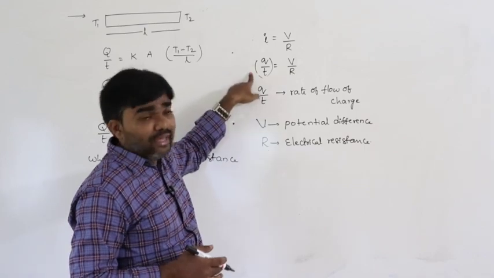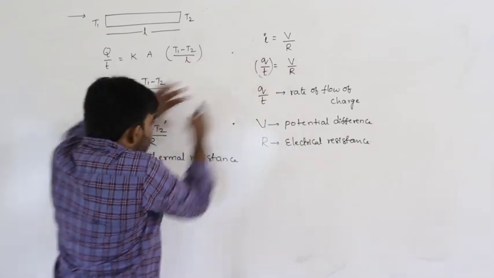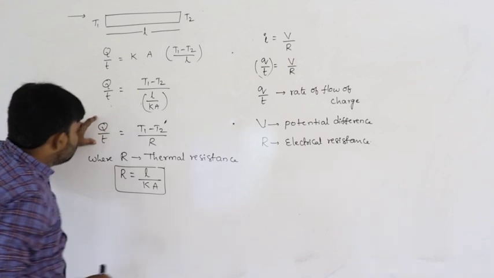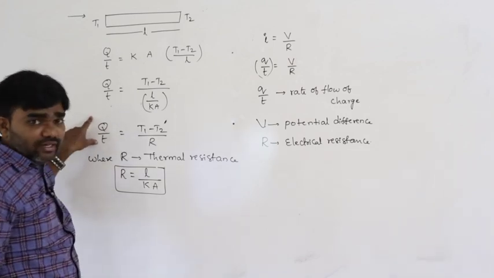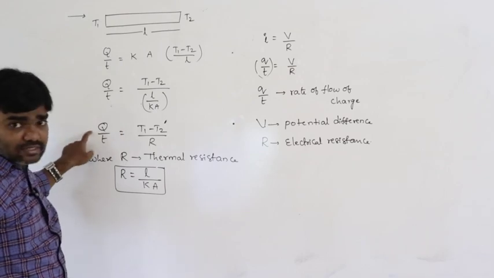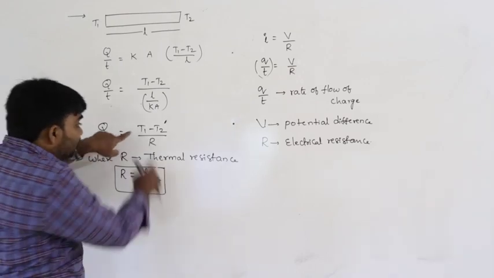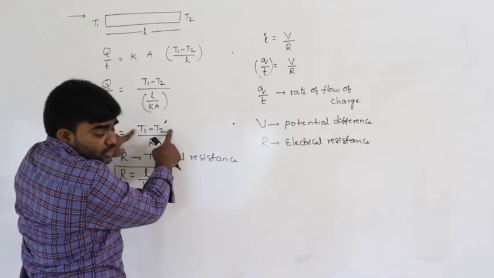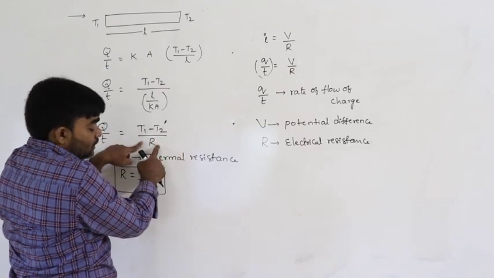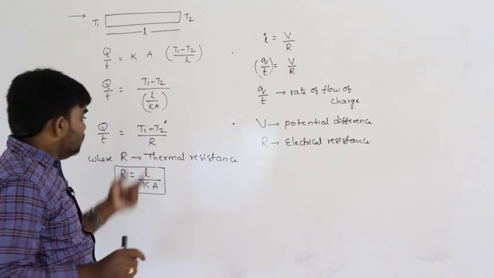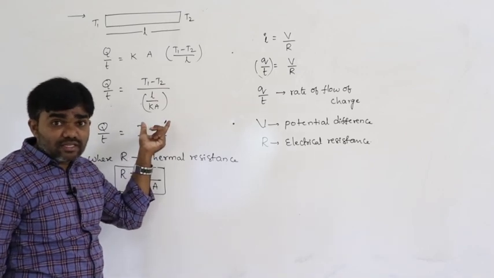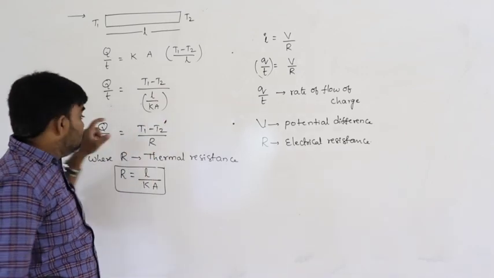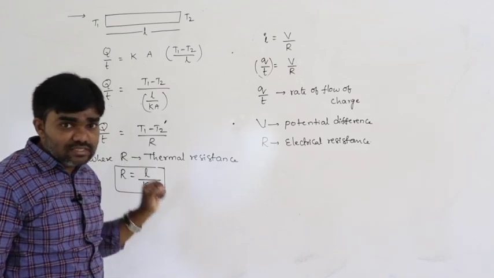This is Ohm's law. In the same way, we can compare this concept to this. Here Q by T is the rate of flow of heat energy, T1 minus T2 is the temperature difference, and R is the thermal resistance. If there exists any temperature difference, then only rate of flow of heat exists.